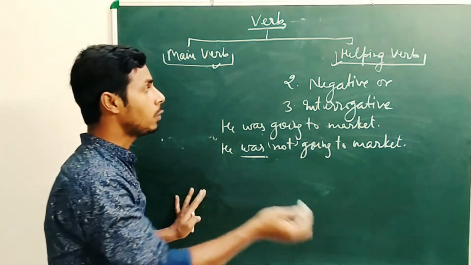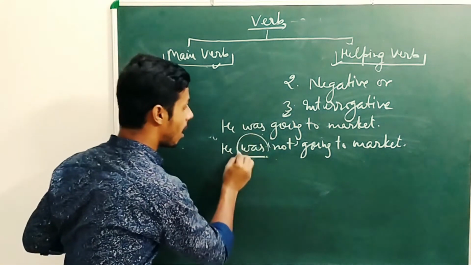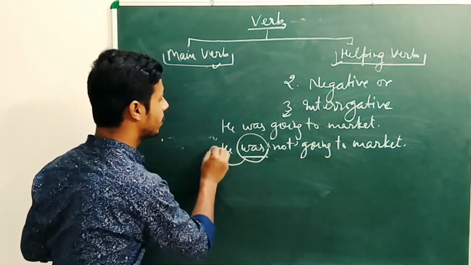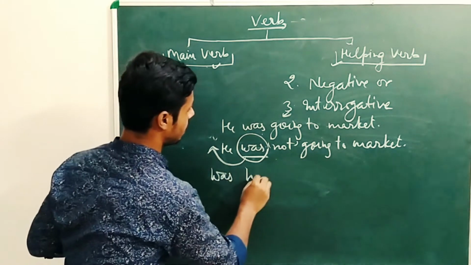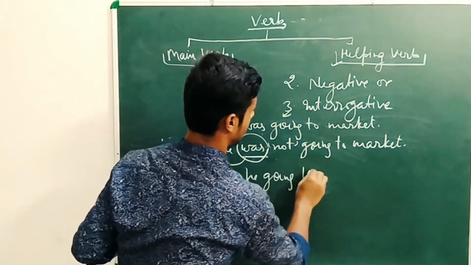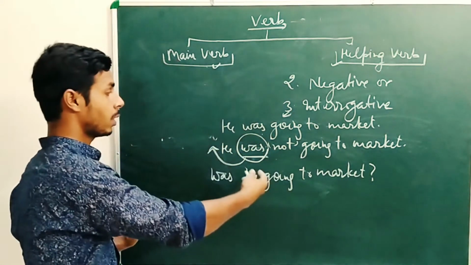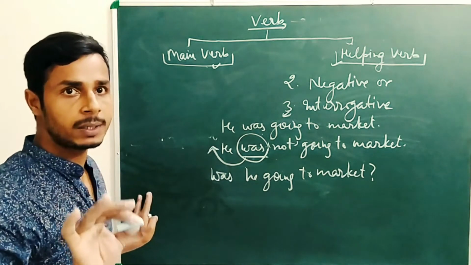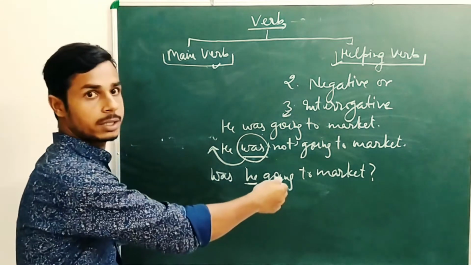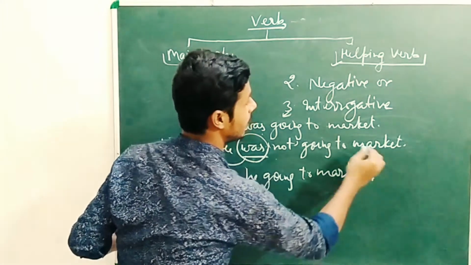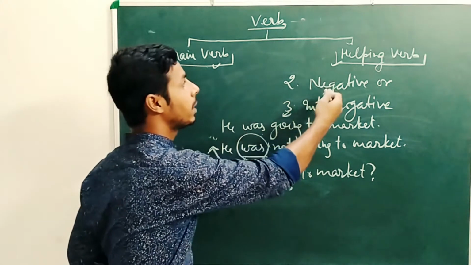Now let's learn how to make a sentence interrogative. We put a helping verb just before the subject. For example, I wrote, was he going to market? What have I done? I have done nothing, just put the helping verb before the subject, and our sentence became interrogative. What other thing is done by the helping verb? Let's learn.